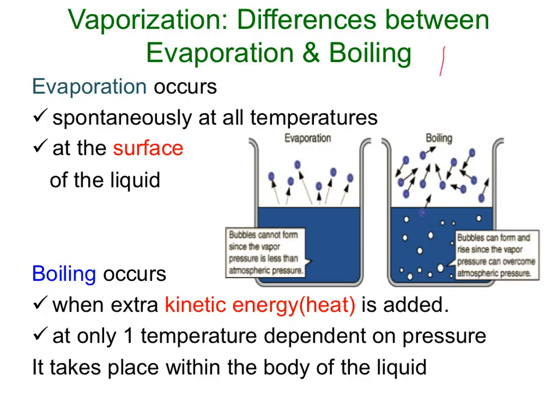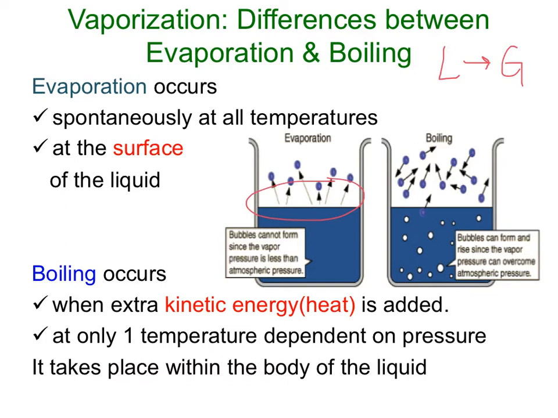Vaporization is the conversion of a liquid to a gas. There are two forms of vaporization. The first one is evaporation. Evaporation occurs spontaneously at all temperatures at the surface of the liquid. The molecules of the liquid break free from their attractive forces as they absorb the natural energy of the environment. Only the molecules at the surface have the ability to do this.